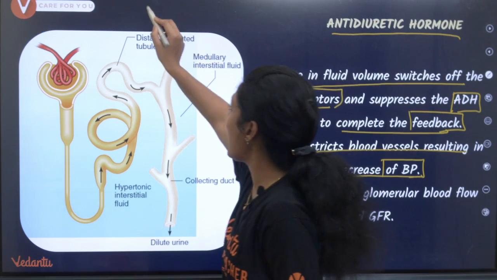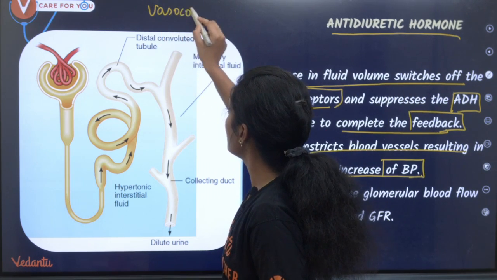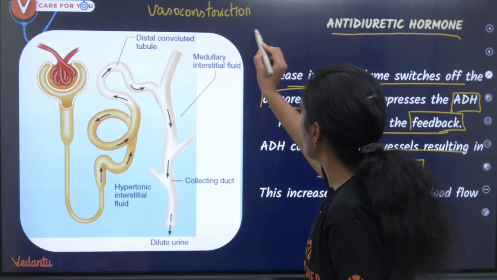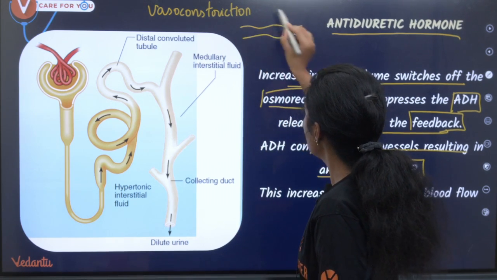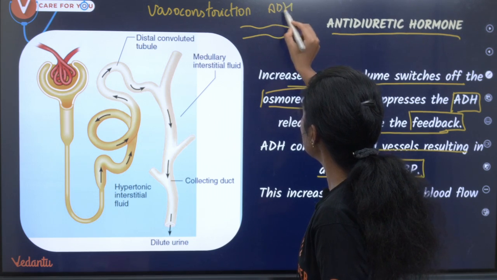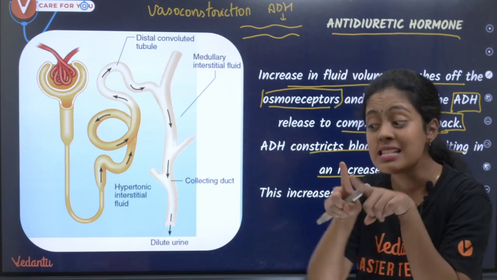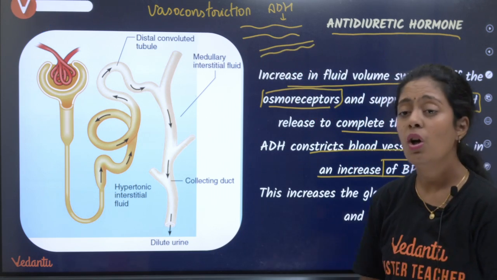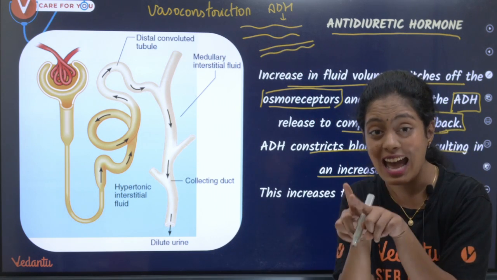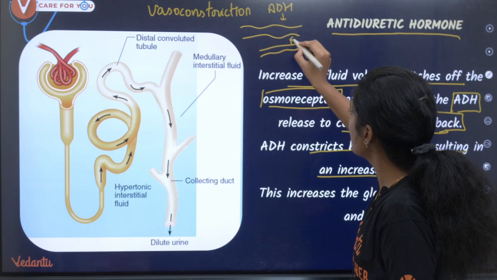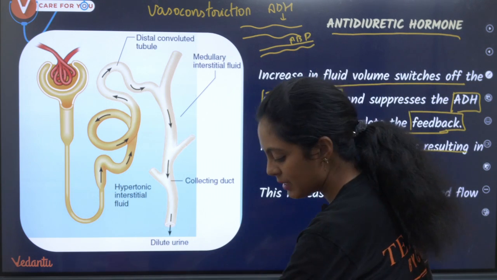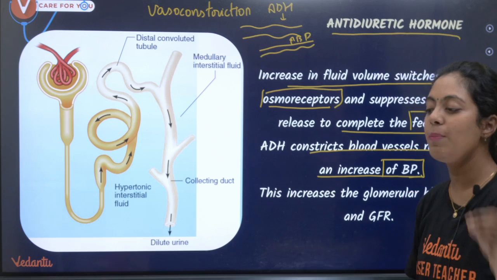We call it vasoconstriction, students. What is vasoconstriction? Take this as my blood vessel. Okay, so this is ADH, antidiuretic hormone. It is going to constrict my blood vessel. When my blood vessel gets narrower, the blood pressure is obviously going to increase.